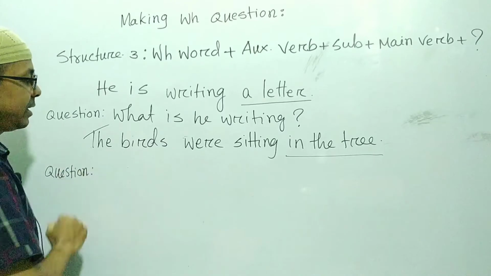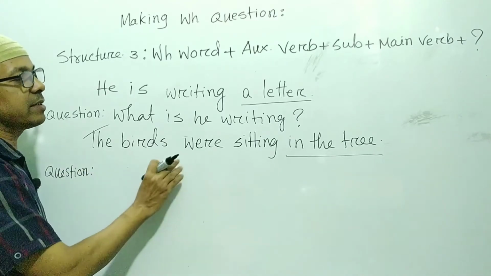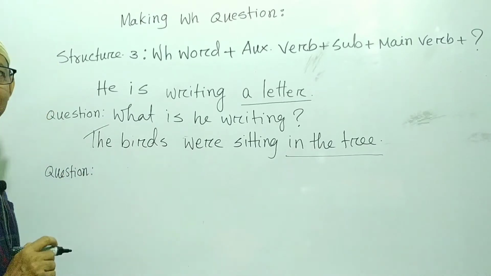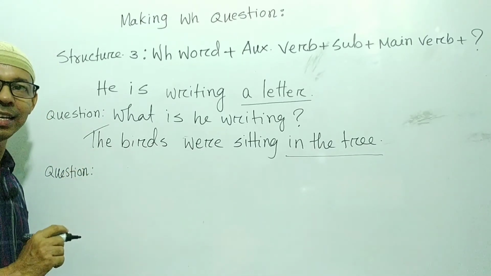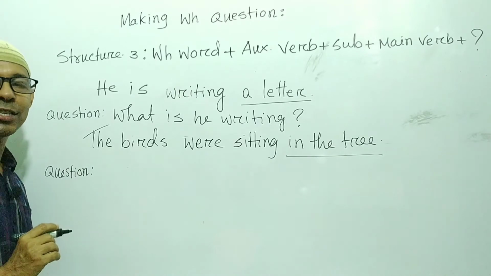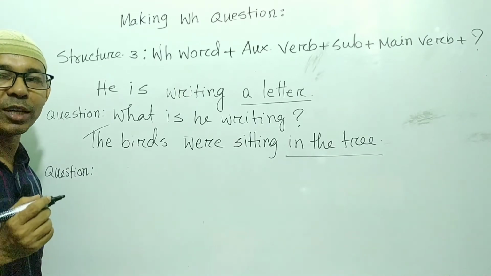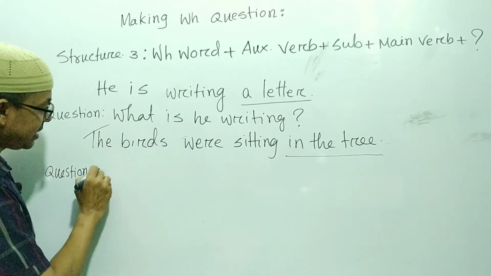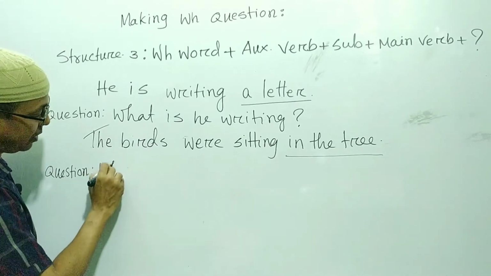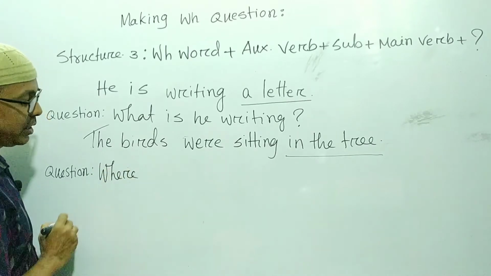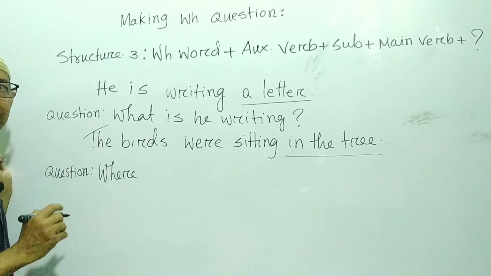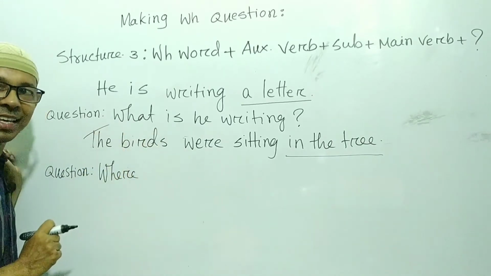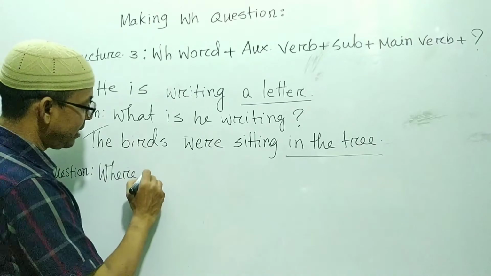Okay. Next, the birds were sitting in the tree. So look at the underlined word. Yes, the underlined word indicates a place. So what WH word will be used? Yes, where. So right here, where. So where. Then you have to find out, is there any auxiliary verb in the sentence? Yes, were is an auxiliary verb here. So right here, where.